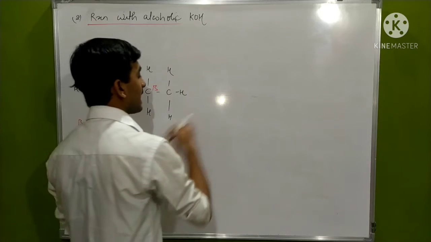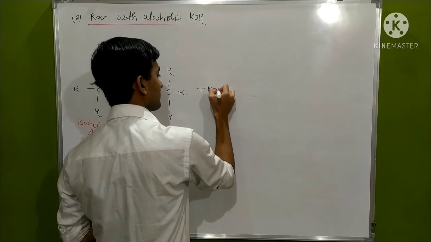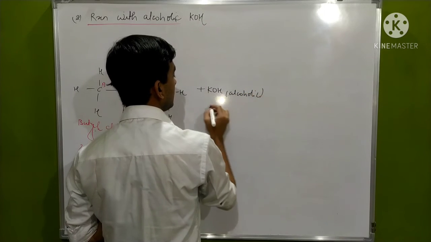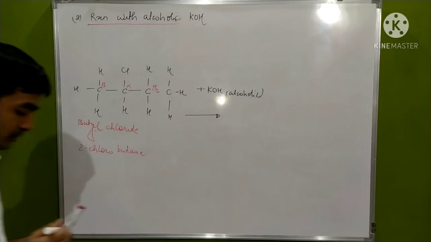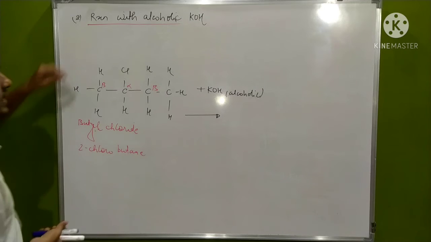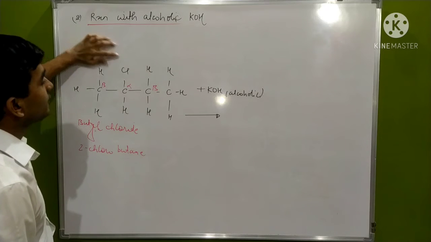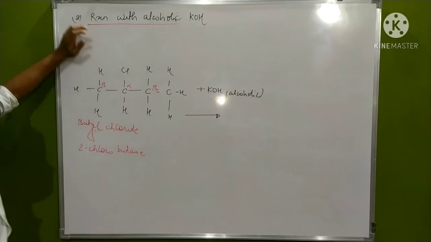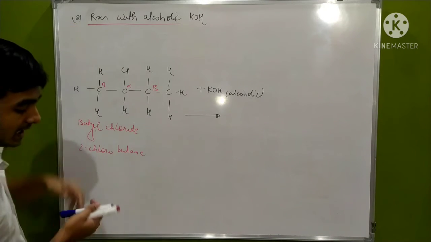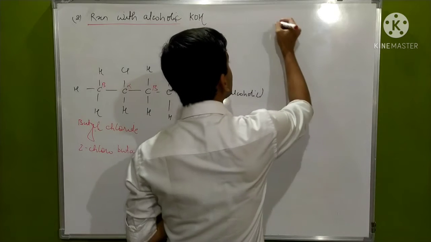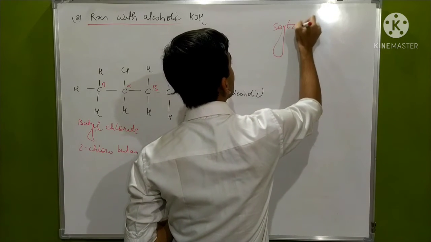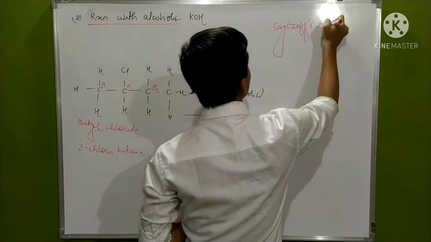Now we are making the reaction with KOH, and the KOH is alcoholic. How will the reaction proceed? From which side will the hydrogen atom come? Chlorine will be eliminated from this carbon, that is for sure. But from which carbon will the hydrogen be removed? Here a rule comes, called the Saytzeff rule.